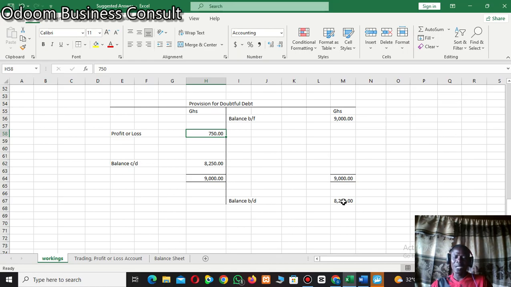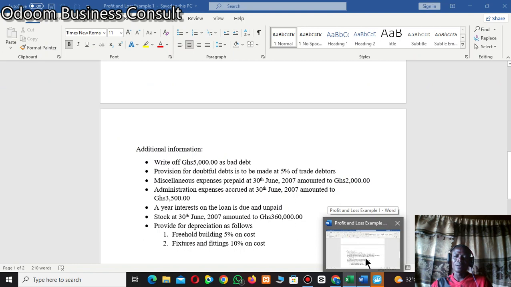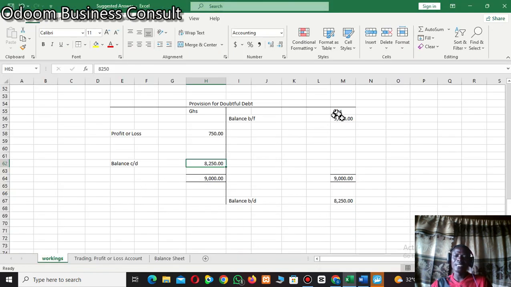the balance brought down on the account in the balance sheet. As I said, you would deduct this figure from the debtors figure in the balance sheet. And how to get this figure, I said you get it from the additional information. Okay, you get it from additional information, and this figure will obviously come from the balance brought forward, from the trial balance. So you get this figure always from the face of the trial balance.